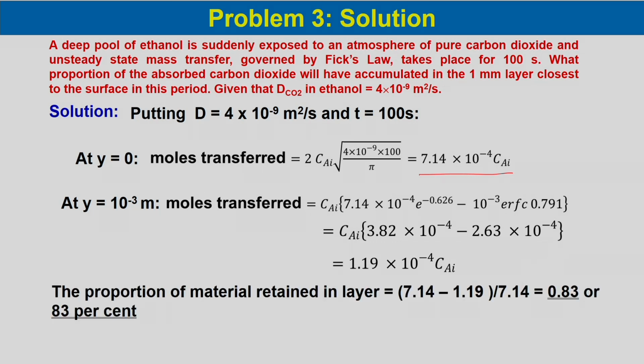Now, if we take the portion of the material retained in the layer, it will be 7.14 into 10 to the power minus 4 C_Ai minus 1.19 into 10 to the power minus 4 C_Ai, divided by 7.14 into 10 to the power minus 4 C_Ai, which is 0.83. That means 83% of the material will be retained in the layer.